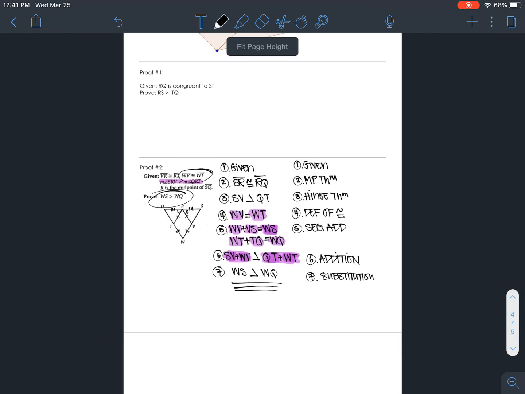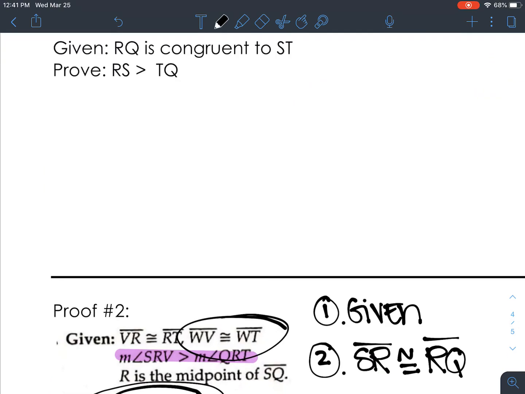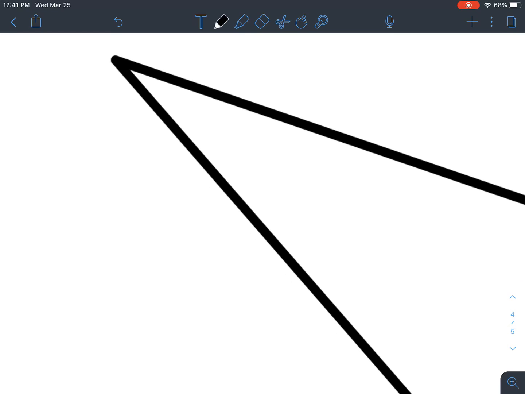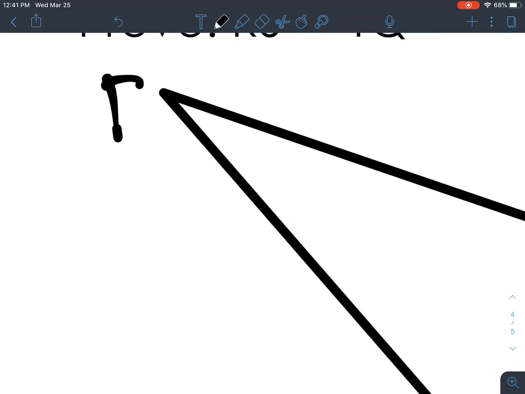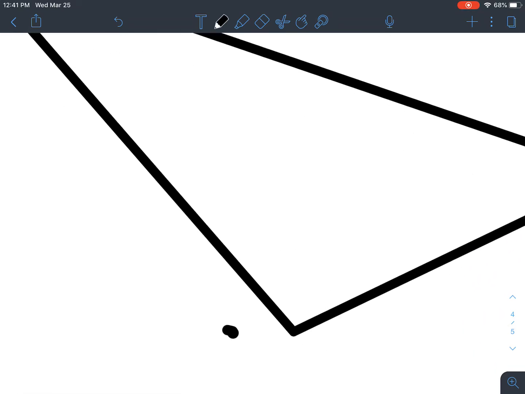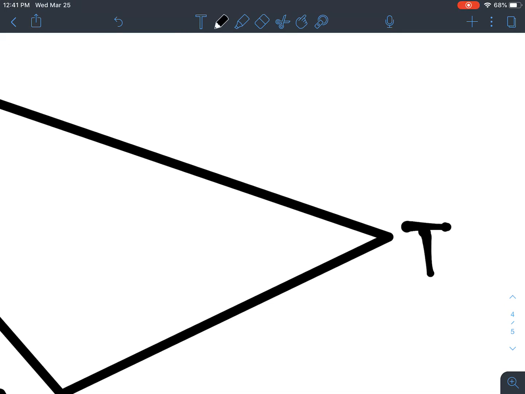Okay. We're going to do one more. It's actually a really quick proof. But we have to draw a picture for it first. So here's what I want you guys to do. I want us to start by drawing a triangle. You're just going to have to follow along and make sure yours looks kind of like mine. And we're going to call that R, S, and then T.